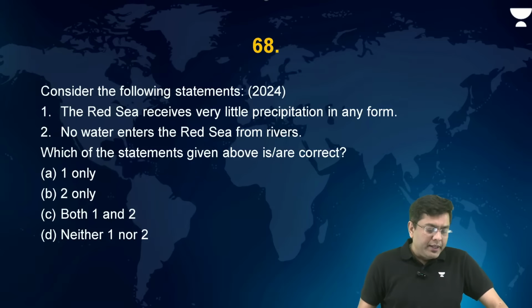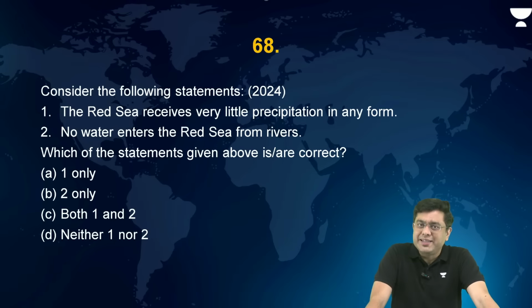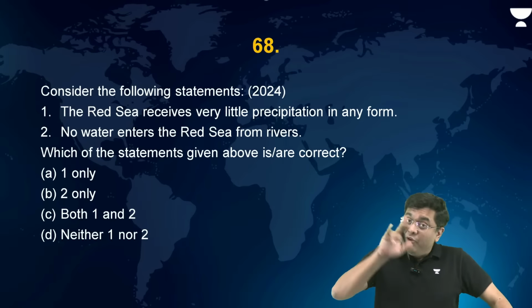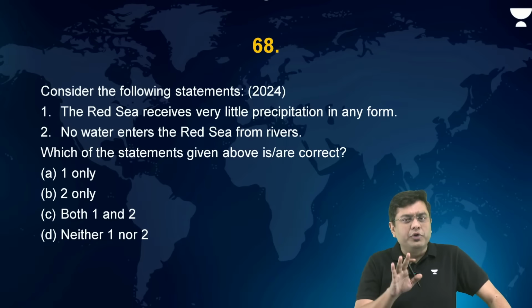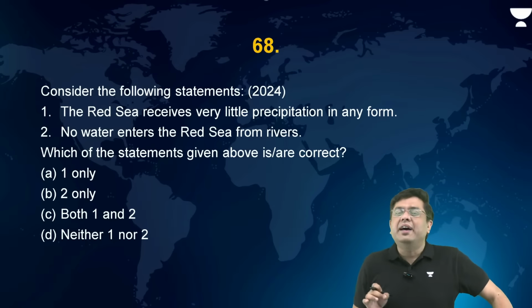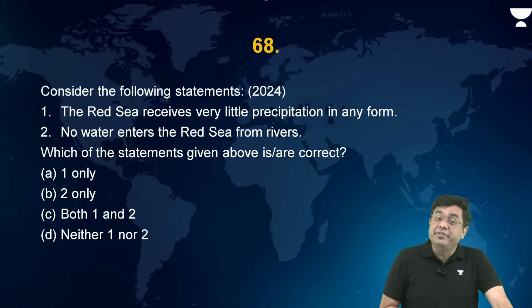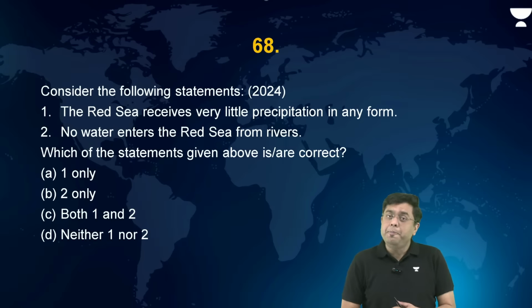Okay. Now, consider the following statements. The Red Sea receives very little precipitation in any form. No water enters Red Sea from rivers. Which of the statements given above is or are correct? Now see, Red Sea was in news owing to geopolitical aspects. While one of the geopolitical questions of IR was asked, UPSC has asked you a geography-based question as well. So Red Sea receives very little precipitation in any form.